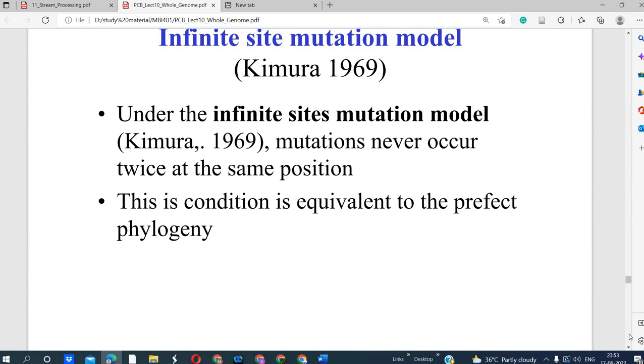Infinite site mutation model. Under the infinite site mutation model, given by Kimura in 1969, mutation never occurs twice at the same position. Okay, but it may happen. This condition is equivalent to the perfect phylogeny. So sometimes it doesn't happen, sometimes it happens. So this is a particular case.